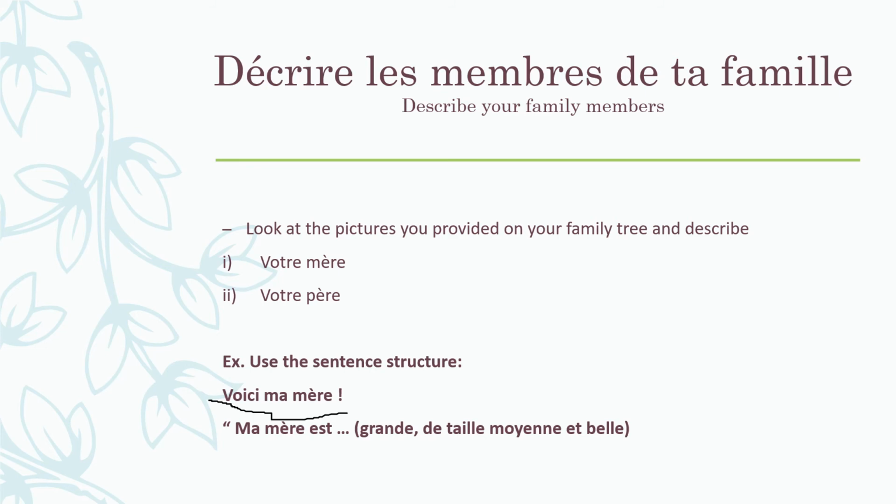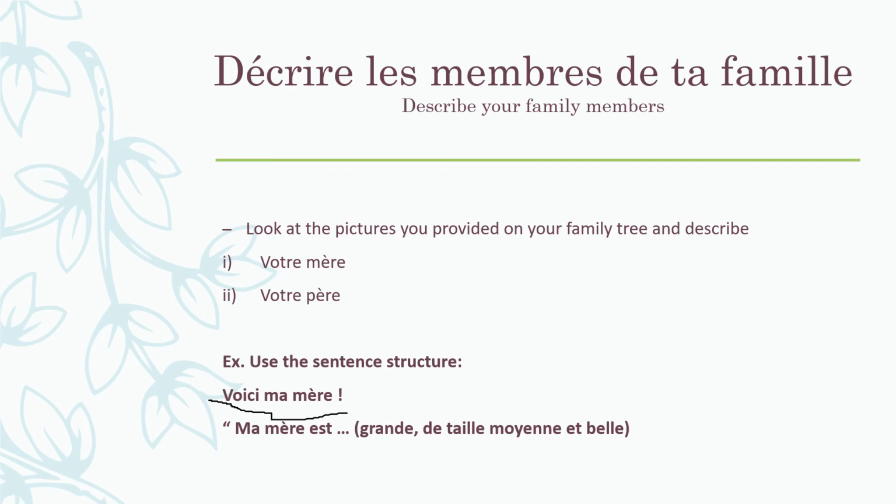Now, a warning about using the conjunction and. You're not going to say, my mother is tall, and she is black, and she is slim, and she is nice. No, you're going to limit how many times you use and. You only use and when you're adding the final characteristic to the sentence before the full stop.